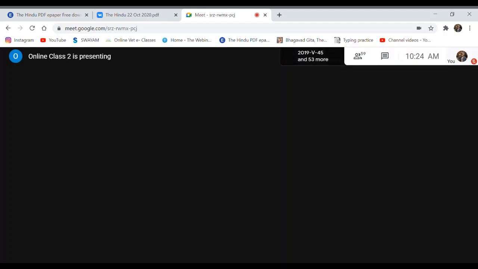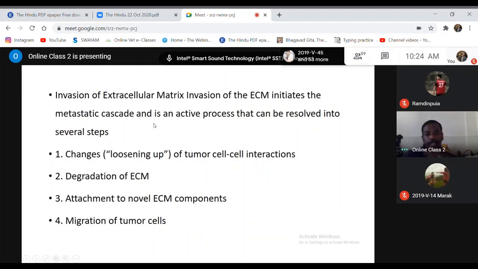You will find that there is degradation of the extracellular matrix.